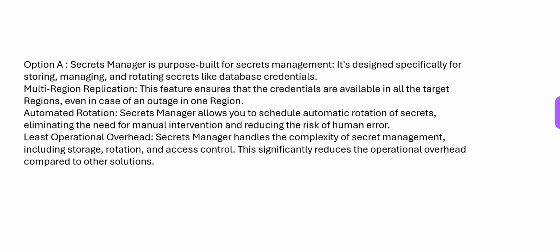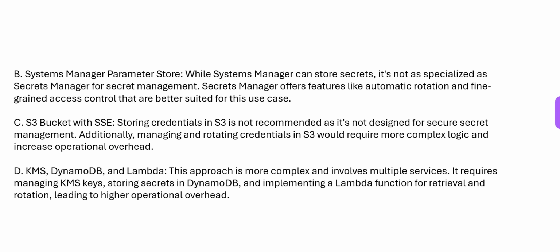So Secrets Manager is purpose built for secrets. It has a multi-region replication feature, an automatic rotation feature, and it has the least operational overhead. Why? Because it handles the complexity of secret management, including storage, automatically. Now, with secrets management, they will always give you an option of Systems Manager Parameter Store. They will try to confuse you. Systems Manager can store secrets, like we told, but it is not a specialized service for secret management. That's why this will not work, because it cannot do automatic rotation. And using Secrets Manager, we can do automatic rotation, which has the least operational overhead. Your question is clearly telling, boss, give me something which has least operational overhead.